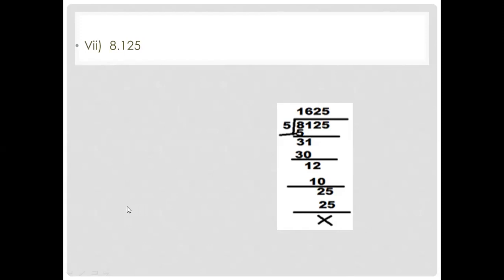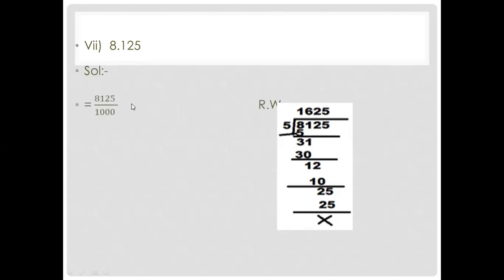Come to the seventh part. Now one thing is different from question number 3, part 3, which we did: before the decimal you have 8. When you remove the decimal, you will write this 8, you will not remove this 8. It will be 8125 in the numerator, and in the denominator, for the point you have 1, after the point you have 3 digits, 1 2 3. After the decimal, you will count the digits 1 2 and 3. So you divide it by 1000.